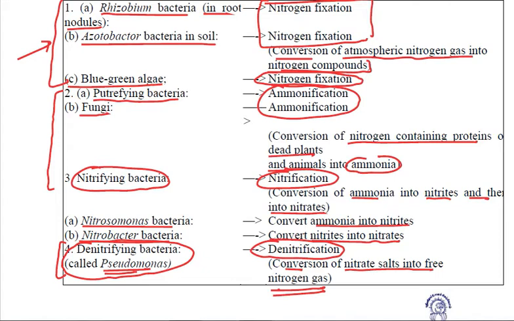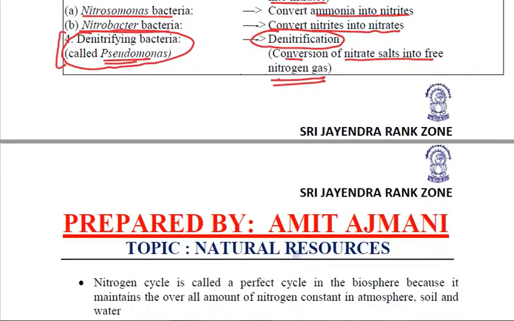Whether it is rhizobium, azotobacter, blue-green algae, putrefying bacteria, fungi, nitrosomonas, nitrobacter, or pseudomonas, you need to relate the function and role of all of them. Learn them by heart, please.